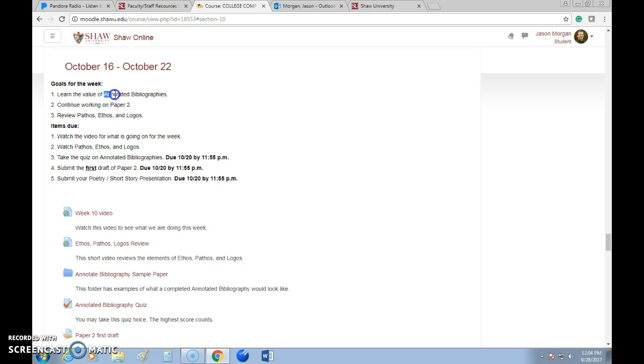We are working on our annotated bibliographies, which were introduced last week. If you have no idea what I'm talking about when I say annotated bibliography, go back and look at last week. Again, you can continue working on paper 2, which is the annotated bibliography. Part of it is reviewing pathos, ethos, and logos, so we're going to have a lecture on that. What the heck is that? Something you should have learned in previous classes. If not, you will get an introduction, or a refresher.